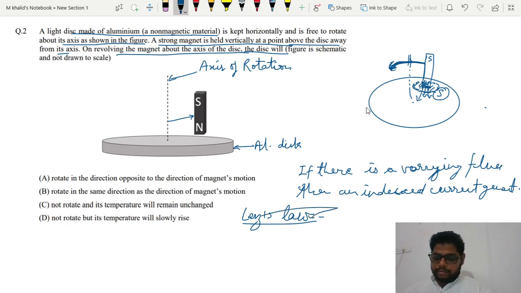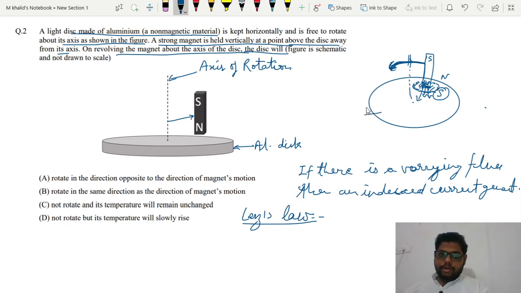What we have said is that if the magnet is revolving around its axis, then a south pole will generate. Why will the south pole generate? Because near the disk there is a north pole here, and if the south pole generates, then it will try to attract the magnet towards itself, because it is moving away from the area.